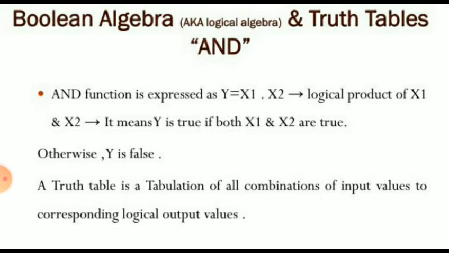It is given here. The AND function is expressed as y equal to x1 into x2, the logical product of x1 and x2. It means y is true if both x1 and x2 are true. Otherwise, y is false.